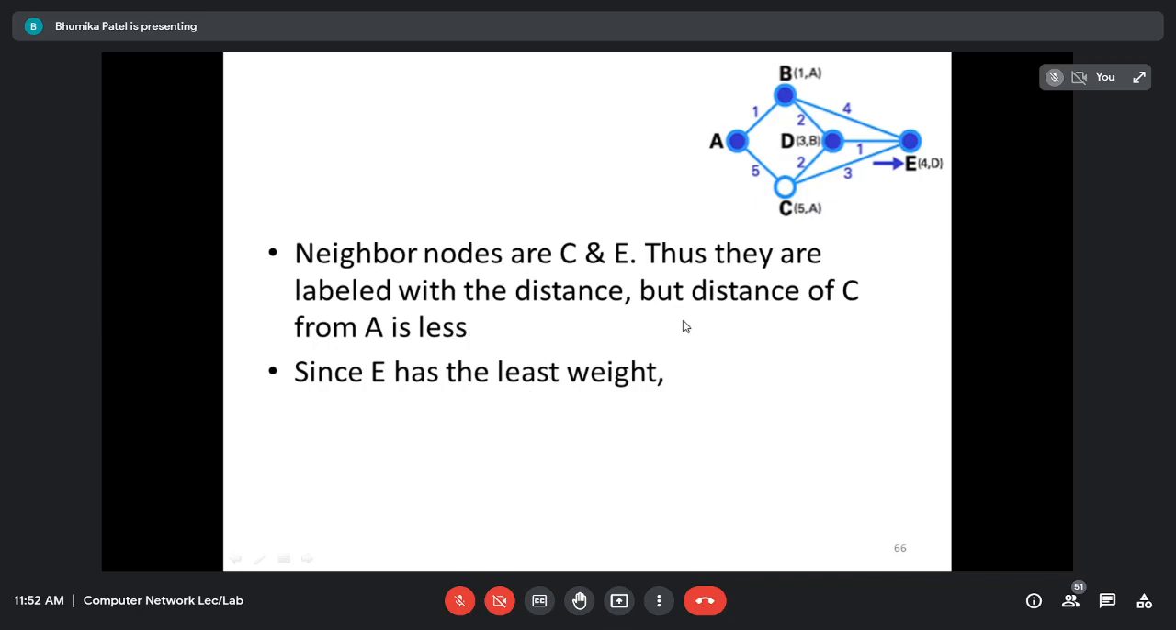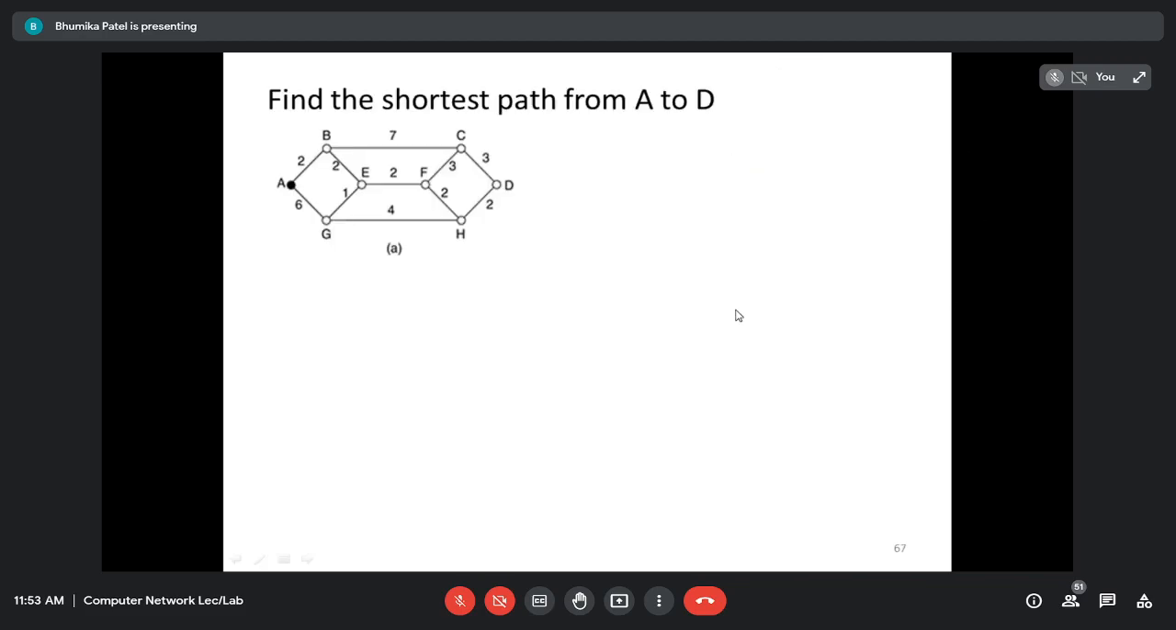Sorry, the distance of C from A is more, but since E has the least weight, E is the destination, so we are going to stop here because I had to go up to E and we have already got the route: A to B, B to D and D to E.